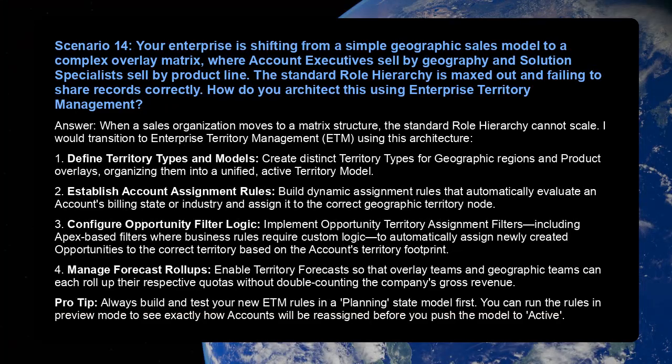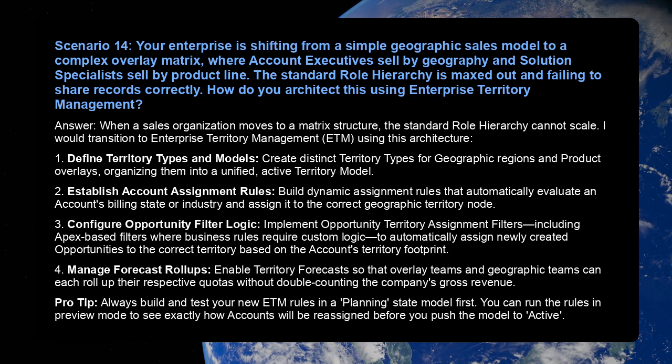Scenario 14. Your enterprise is shifting from a simple geographic sales model to a complex overlay matrix, where account executives sell by geography and solution specialists sell by product line. The standard role hierarchy is maxed out and failing to share records correctly. How do you architect this using enterprise territory management? Answer: when a sales organization moves to a matrix structure, the standard role hierarchy cannot scale. I would transition to enterprise territory management (ETM) using this architecture.